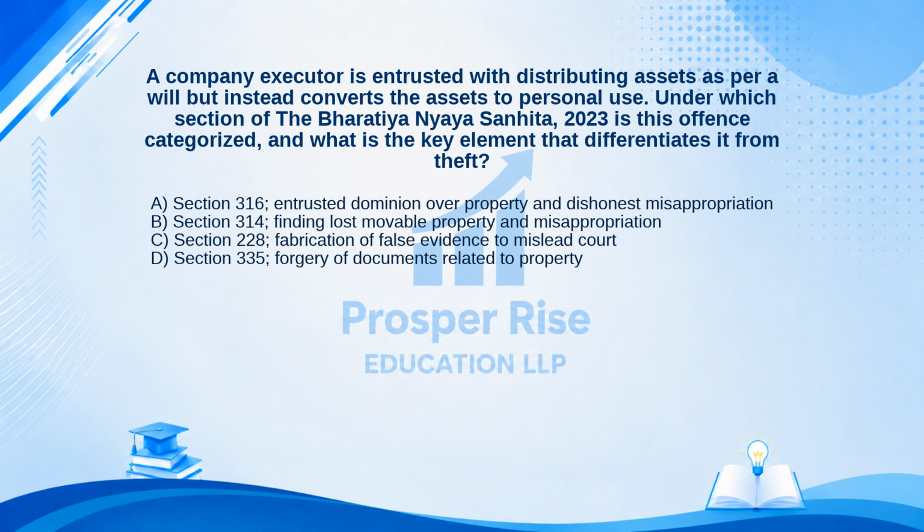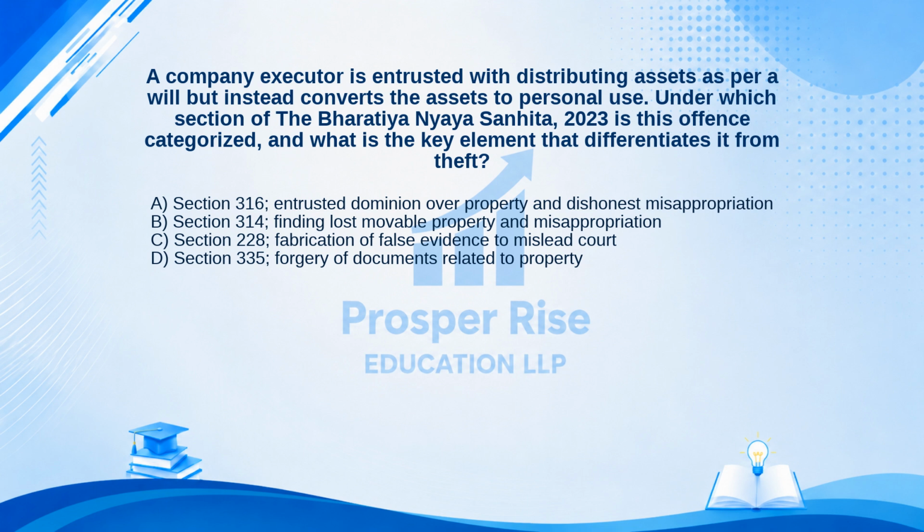Section 316. Entrusted dominion over property and dishonest misappropriation. B. Section 314. Finding lost movable property and misappropriation. C. Section 228. Fabrication of false evidence to mislead court. Or D. Section 335. Forgery of documents related to property. Take a moment to pause the video and decide.